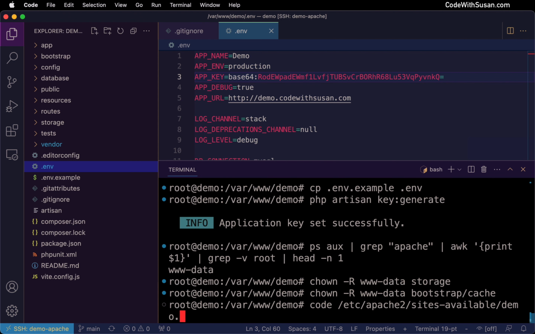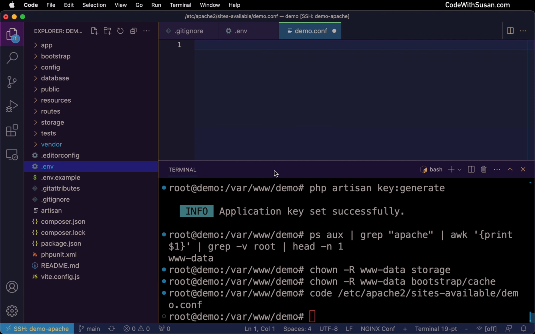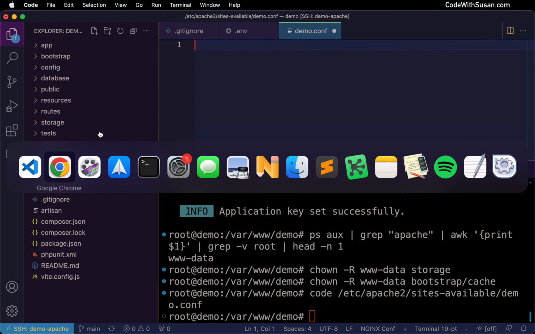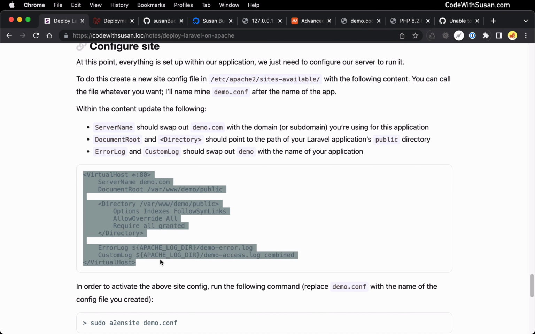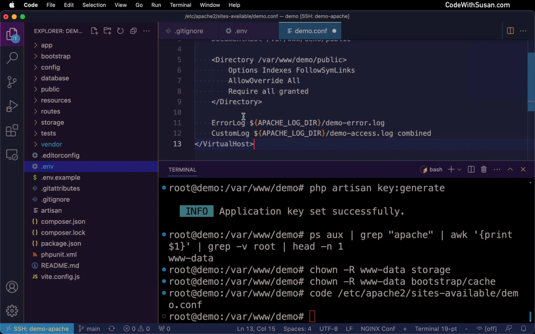So I'm going to say demo.config, or conf for short. Common convention you'll see with these config files. All right, so that creates a new empty file waiting for my config. I'm just hovering over it, checking that the path is as expected. And the configs I'm going to put in here, I'm going to borrow from this template in the notes. We've got a virtual host config. I'm going to paste that in.